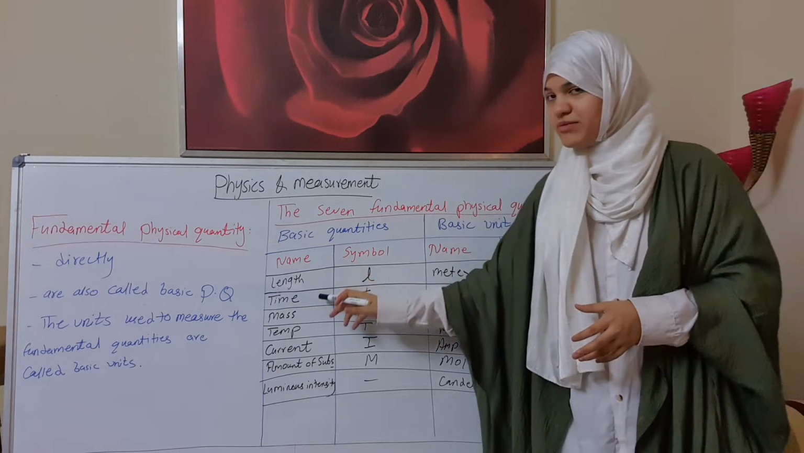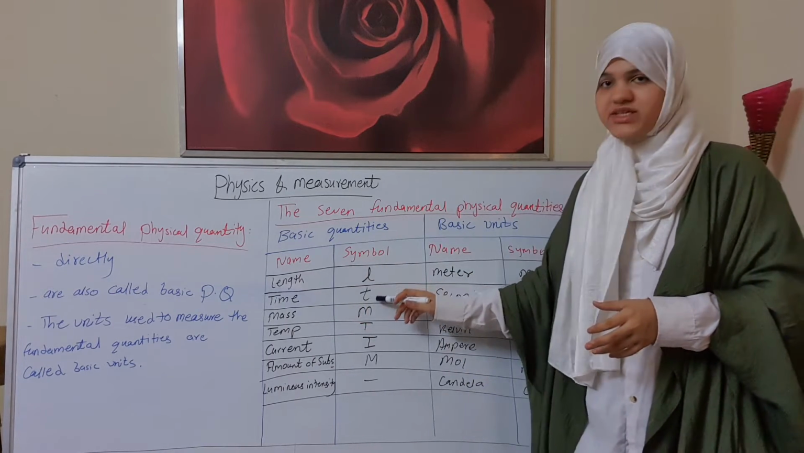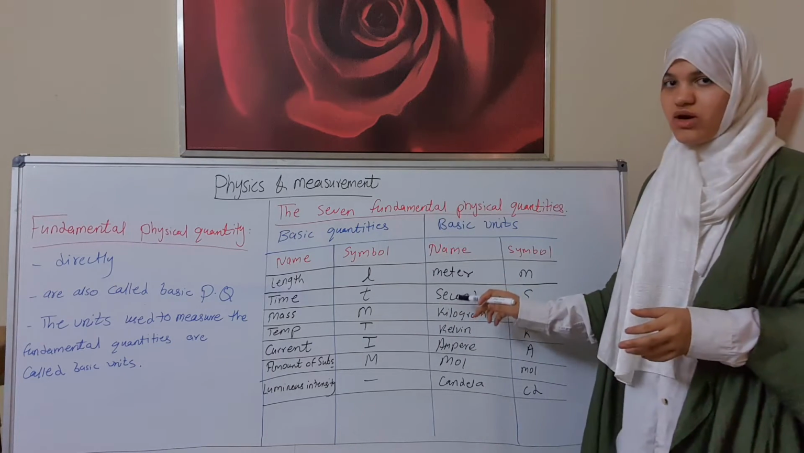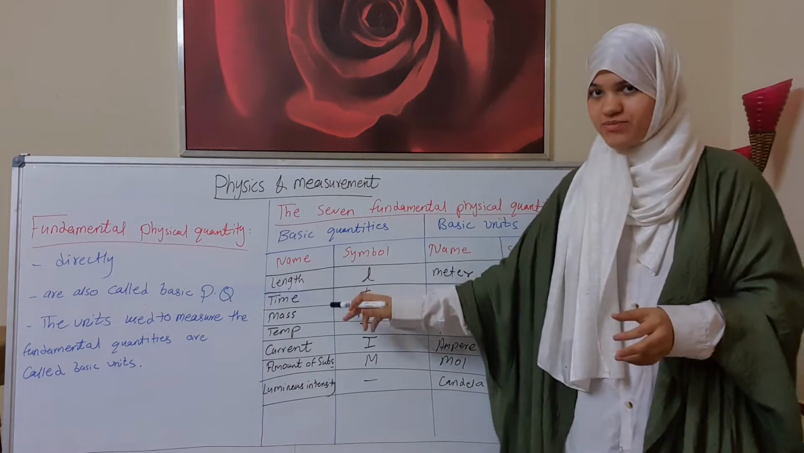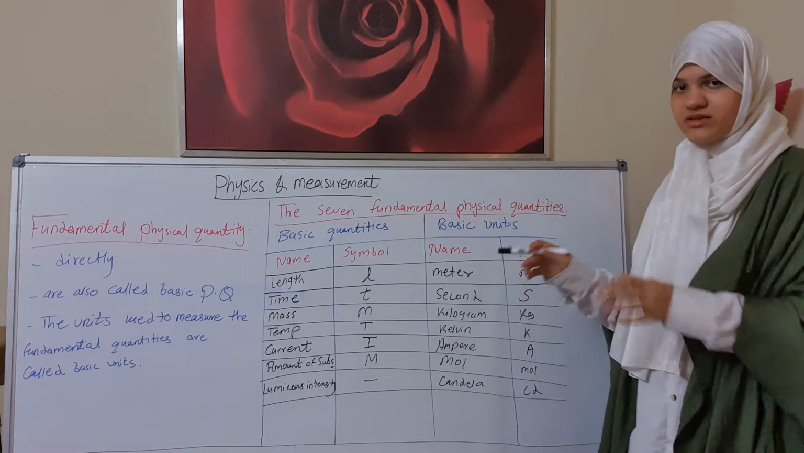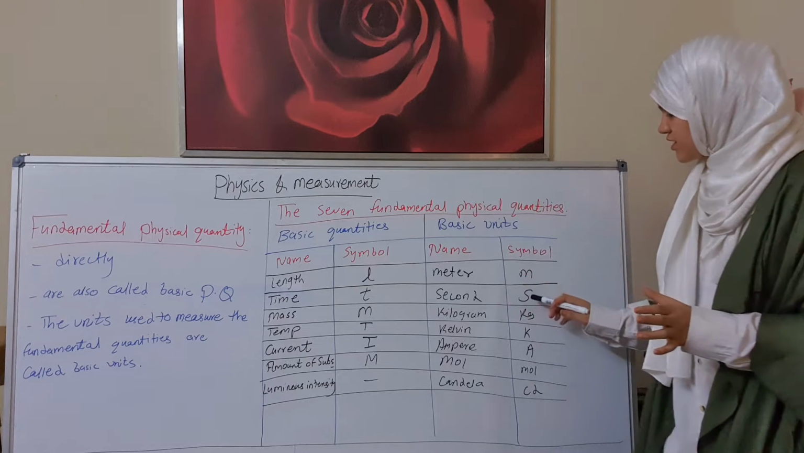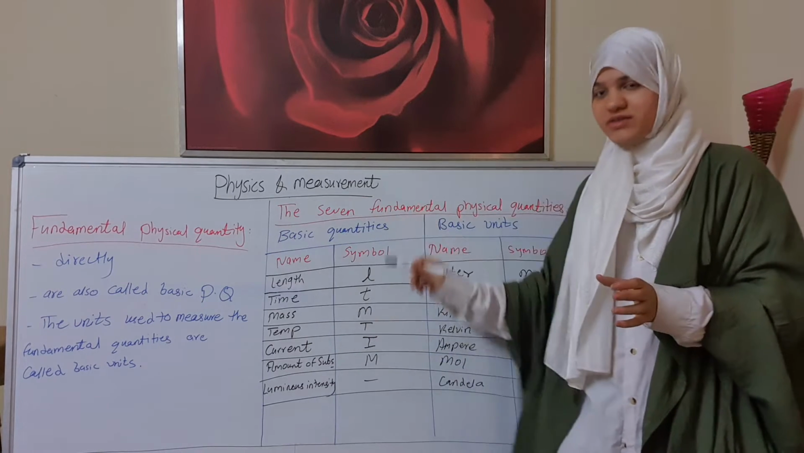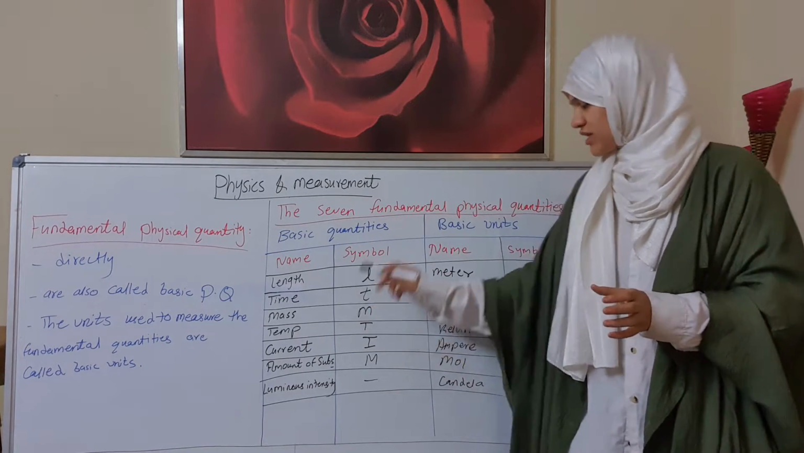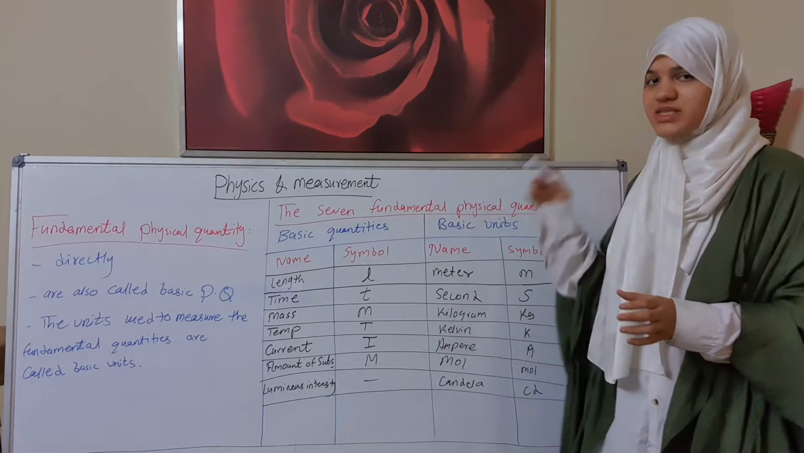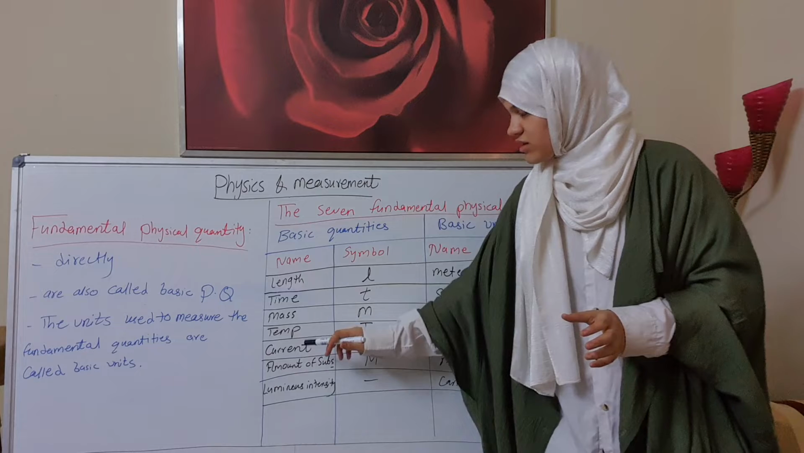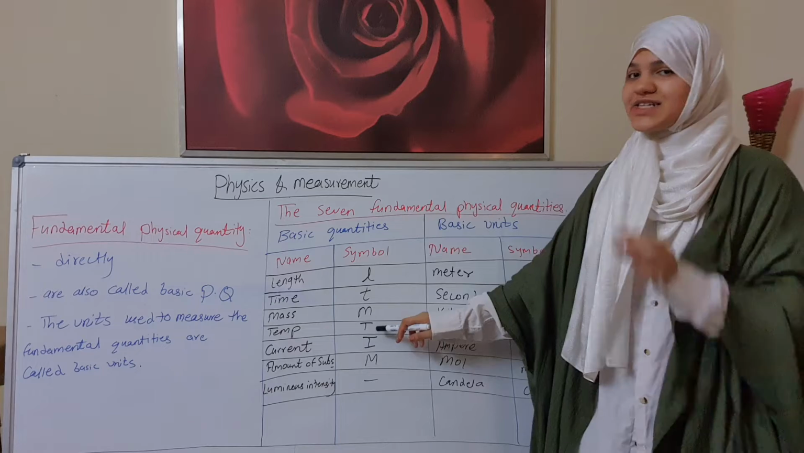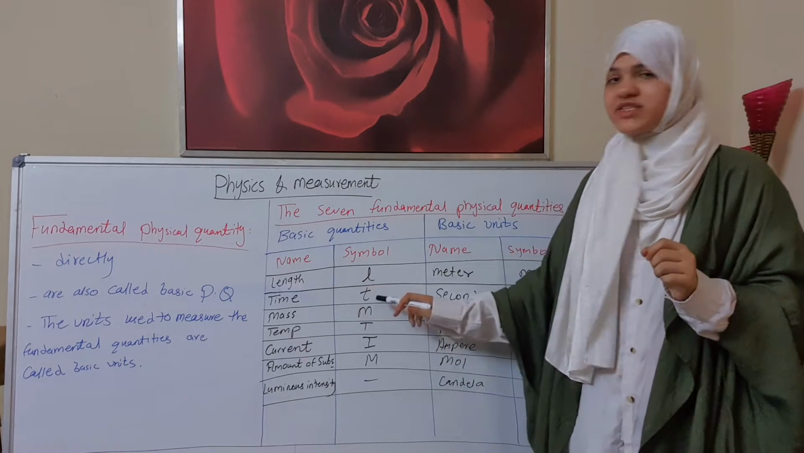What about time? Time has the symbol small letter t, and it can be measured by the unit of second, right? Second is the unit of time, and it is denoted by small letter s. The same thing with mass: mass is denoted by the small letter m, and can be measured in kilogram, which is kg. Now, temperature is denoted by the capital letter T, but time by small letter t.